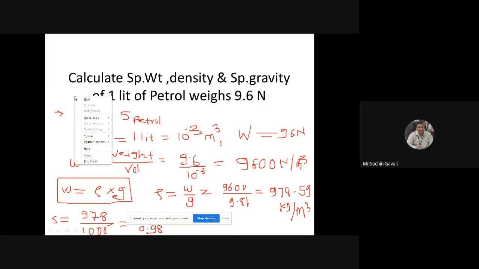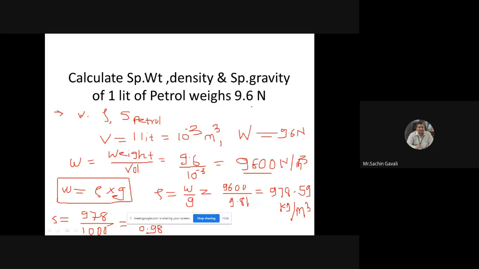Now, are you able to solve this? Rho is equal to mass upon volume, then W by g. Now, what they asked is density. The specific weight we can calculate, W is equal to weight upon volume. So we have calculated specific weight, not weight. Weight is 9.6 Newton, but we have calculated specific weight. The relation between specific weight and density is that specific weight is equal to density into acceleration due to gravity. Therefore rho is equal to W upon g.